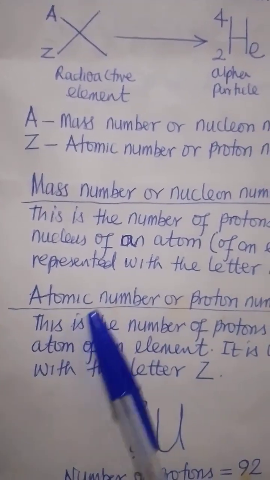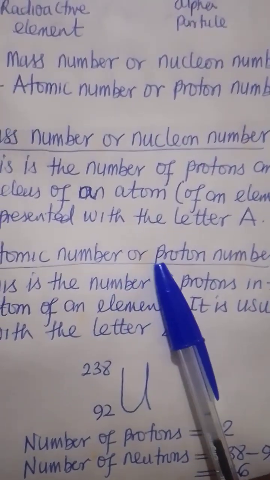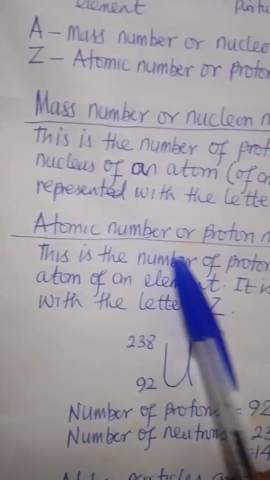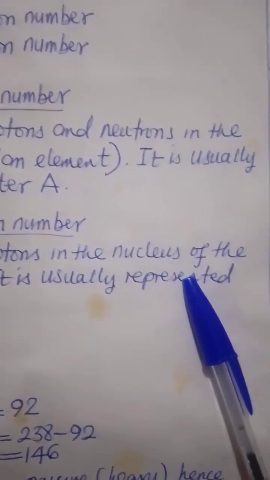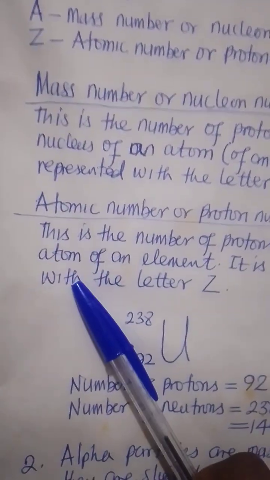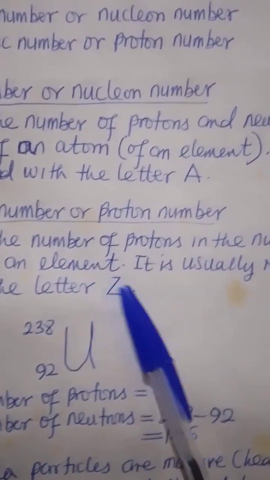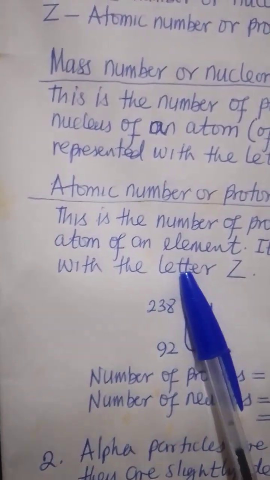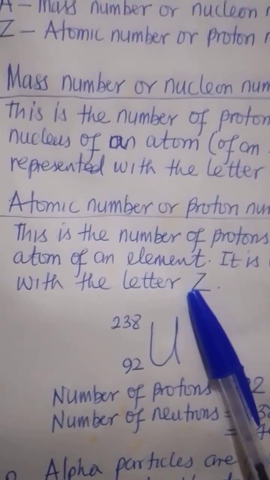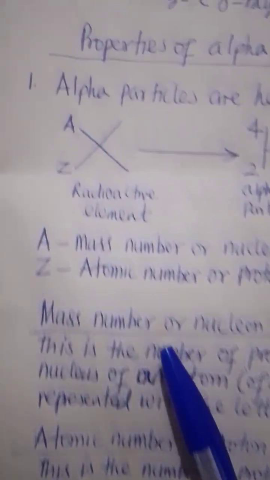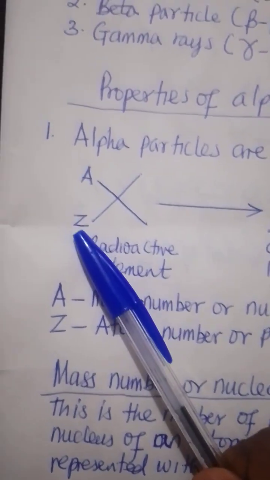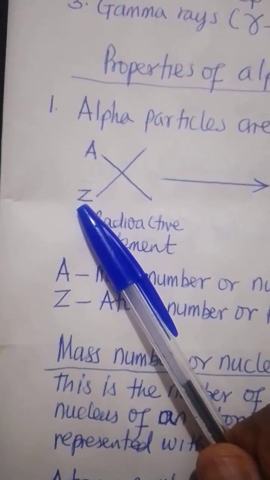We then move on to atomic number, or what we call proton number. Atomic number is the number of protons in the nucleus of the atom of an element. It is usually represented with the letter Z. So then, if we back up a bit, A there is the nucleon number, Z is the proton number.